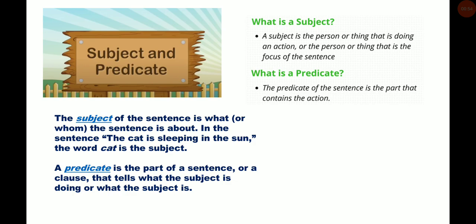What is a predicate? The predicate of the sentence is the part that contains the action. See in the sentence, the cat is the subject. Is sleeping in the sun. That action is being done, no? The subject's action is the predicate. Is sleeping in the sun is a predicate. So a predicate is the part of a sentence or a clause that tells what the subject is doing or what the subject is.